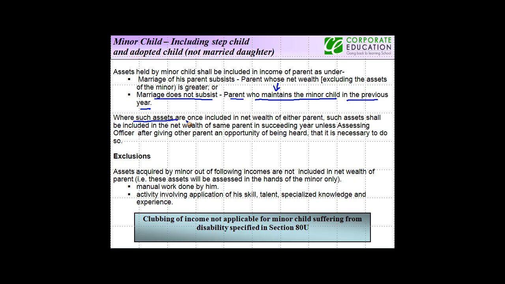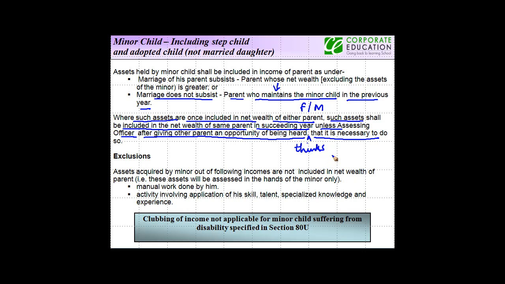Where such assets are once included in the net wealth of either parent, father or mother, such assets shall be included in the net wealth of the same parent in succeeding years, unless the assessing officer, after giving the other parent an opportunity of being heard, thinks that it is necessary to do so. The word thinks is missing in this text.